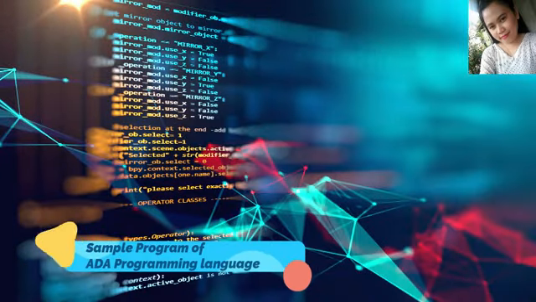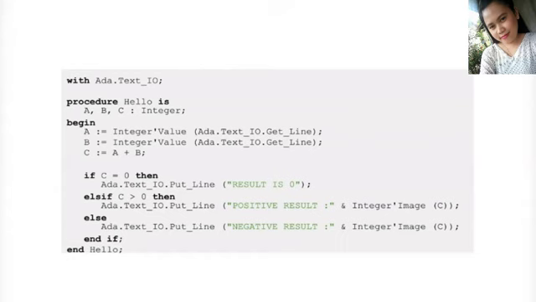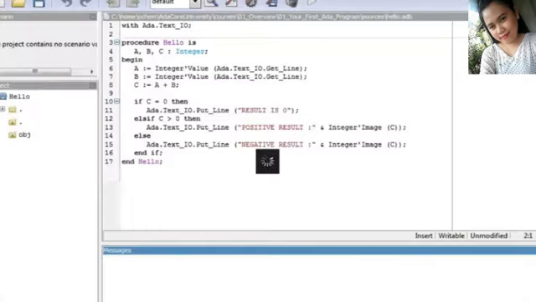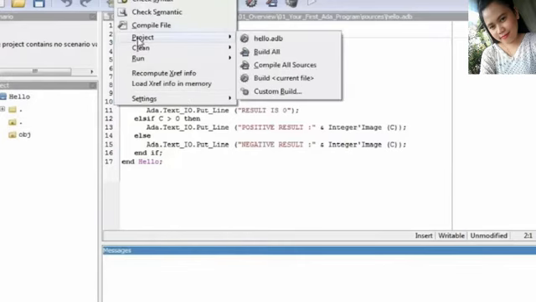sample program of the Ada programming language. Let's get started. This is a very simple Ada application. It will query some numbers from the console, make some computation between them, in this case an addition, and then display a different caption depending on the sign of the result of this addition.